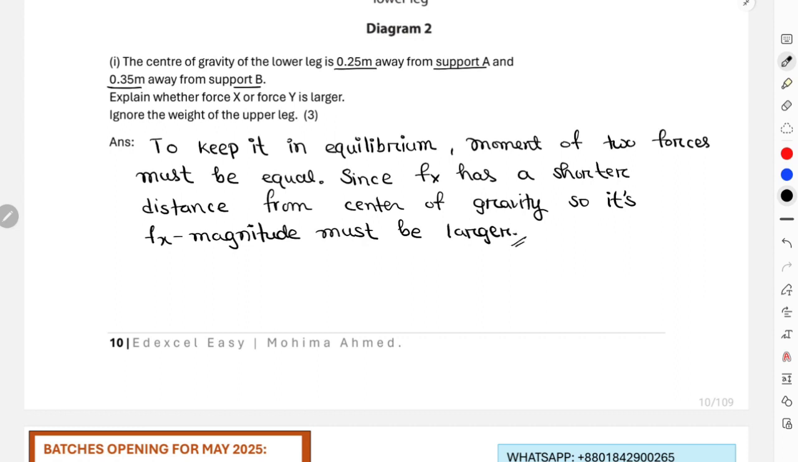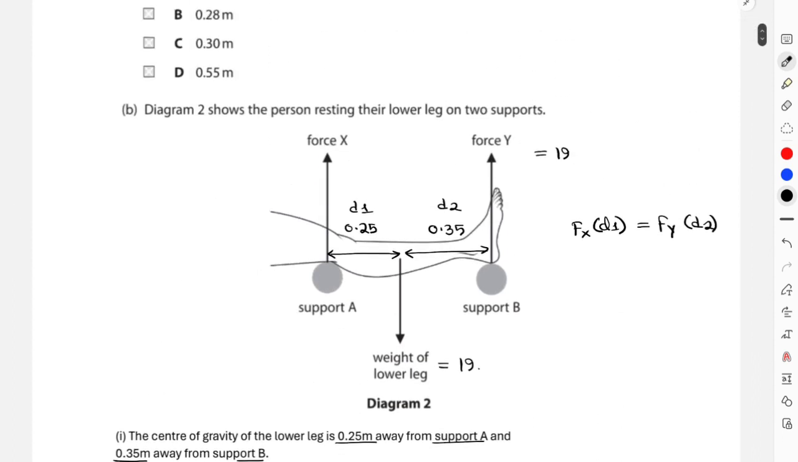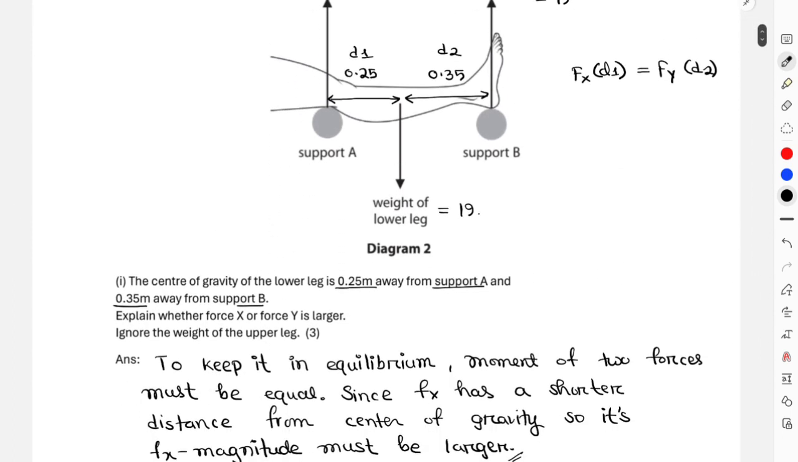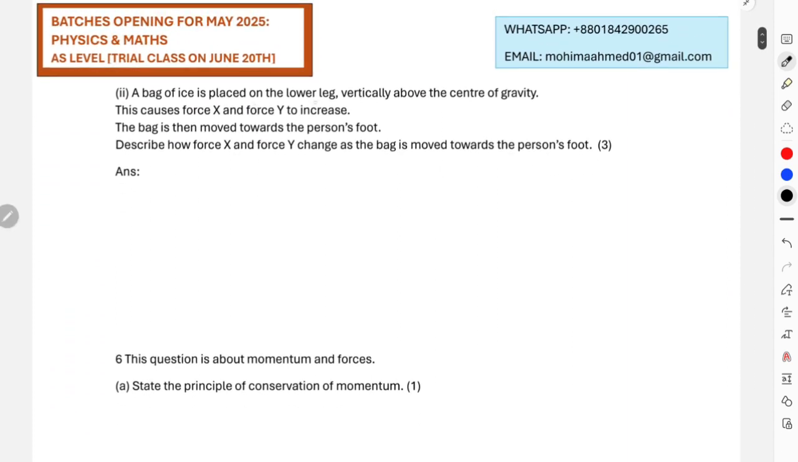Must be larger. Okay, now this is it for your question B1. I think it was clear for all of you. We'll move on to the next part. It says that a bag of ice is placed on the lower leg vertically above the center of gravity. This causes the force x and y to increase. The bag is then moved towards the person's foot. That means obviously it was moving towards point y. Describe how force x and y will change as the bag is moved towards the person's foot.